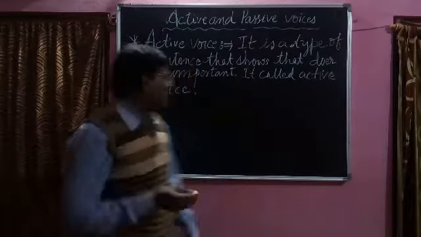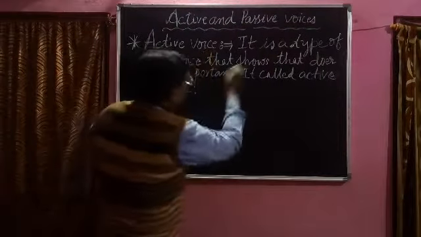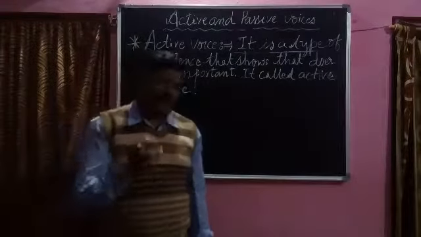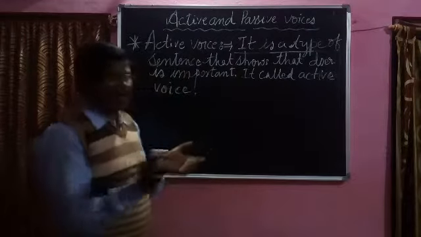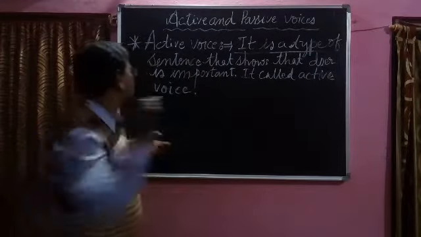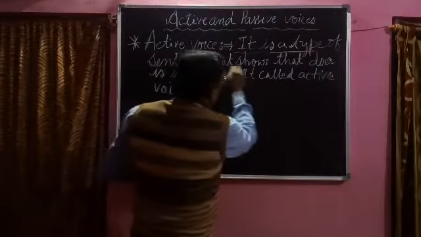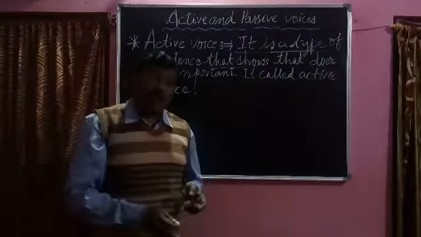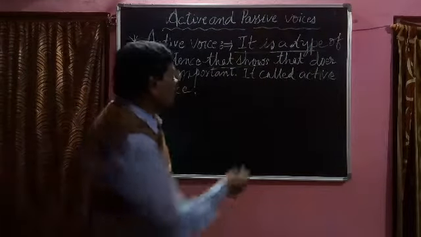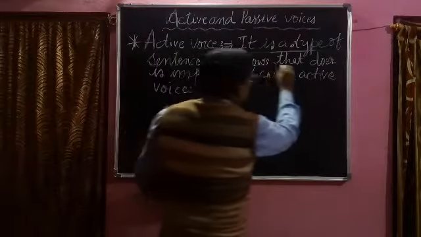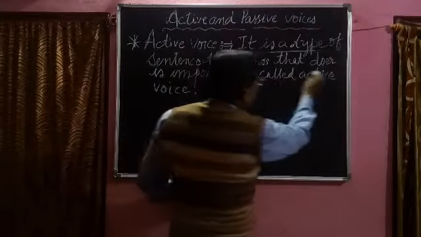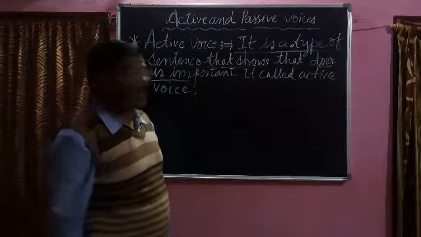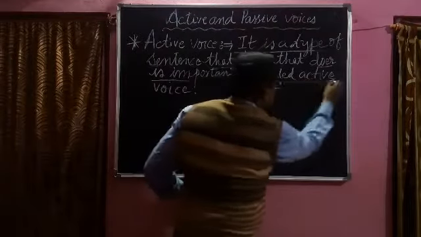Let us see. It is a type of sentence. So many sentences are there, but active voice is one type. There will be a subject, verb, and object. That sentence shows what the doer is doing. What is the importance of the doer? Here the doer is very important. Shows that the doer is important in this sentence. So it is called active voice.